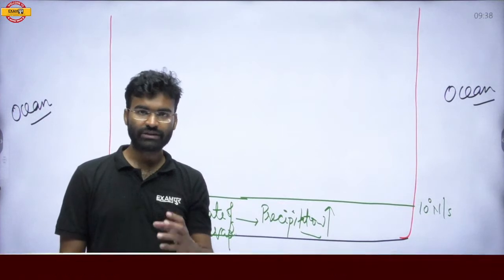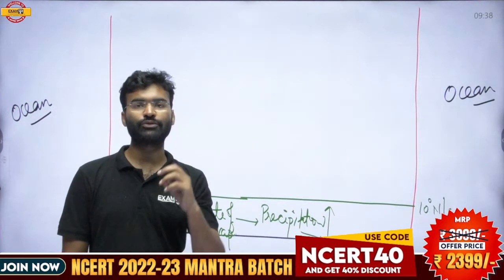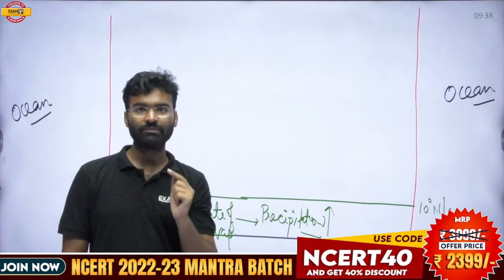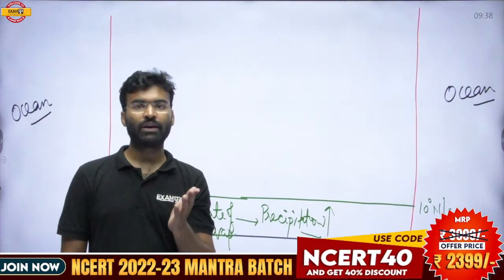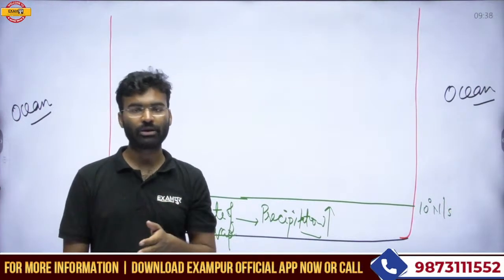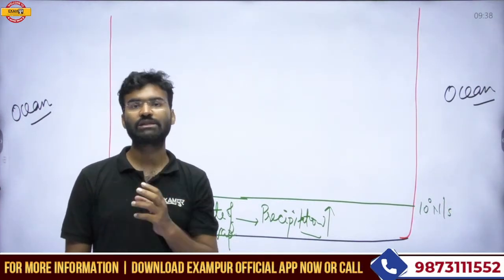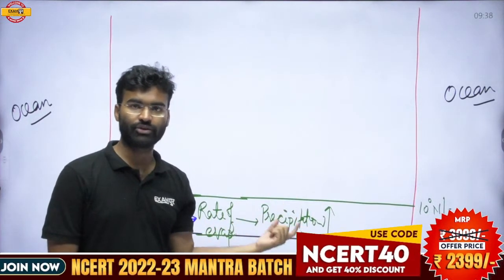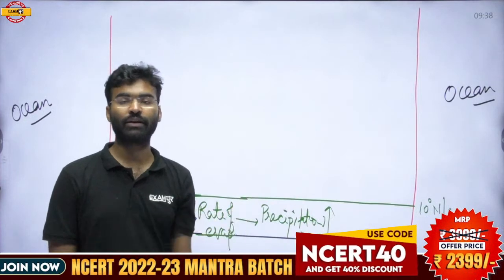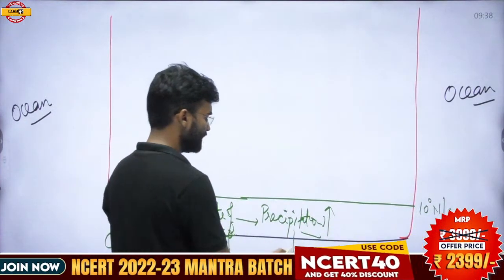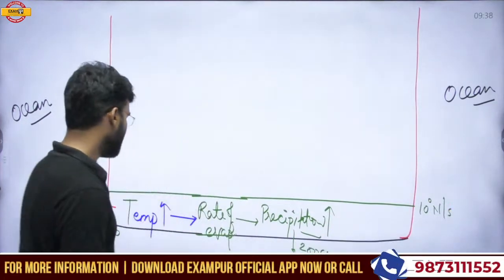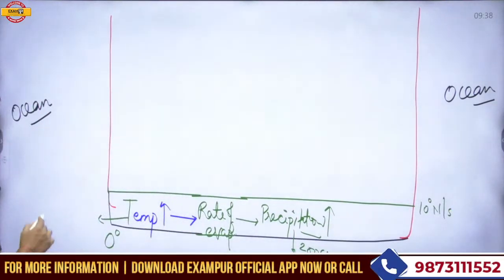The area which lies between 0 degree to 10 degree north and south experiences the maximum temperature. That area is getting the maximum rate of evaporation, and that area is getting maximum precipitation. And that is why the average annual precipitation of this zone is more than 200 centimeter, and the average annual temperature of this zone is more than 27 degrees Celsius.